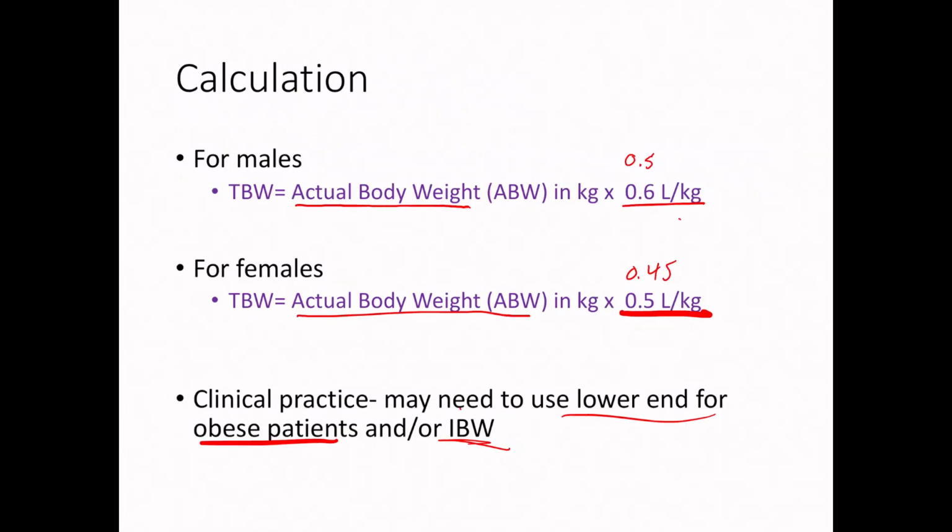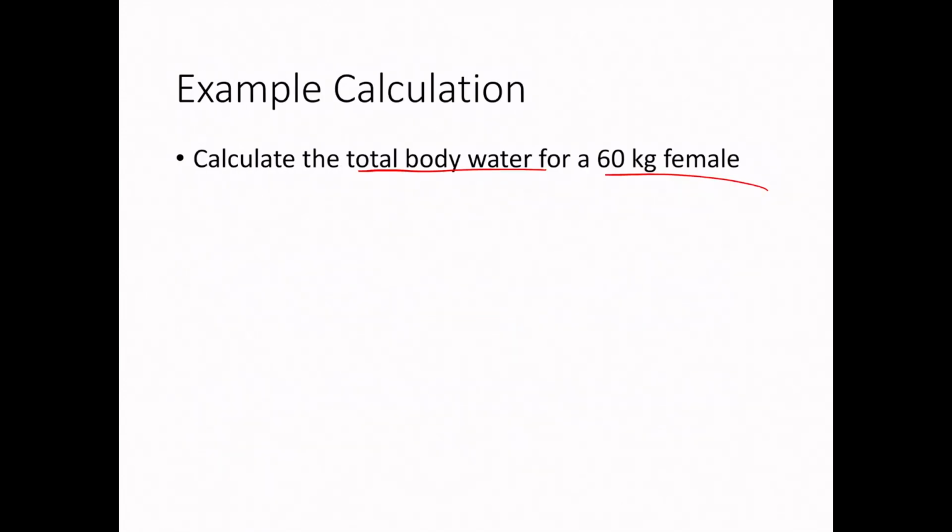So let's do an example calculation. It says calculate total body water for a 60 kilogram female. So let's go back to our equation. For females, total body water equals actual weight in kilograms times 0.5. So we're going to just take the actual body weight times 0.5 liters per kilogram, and that gives us 30 liters. And that's our total body water. You can see this is a pretty simple equation.